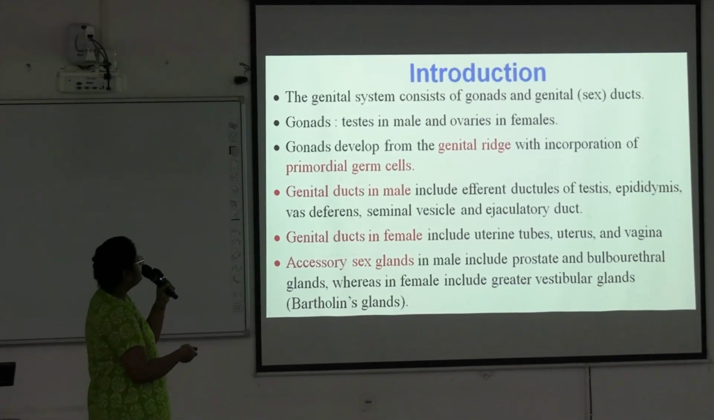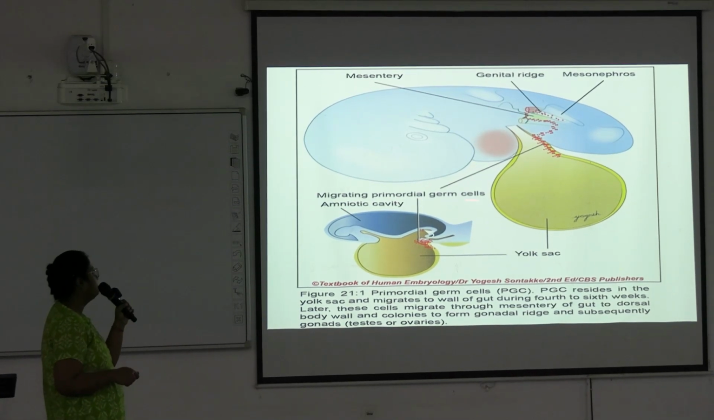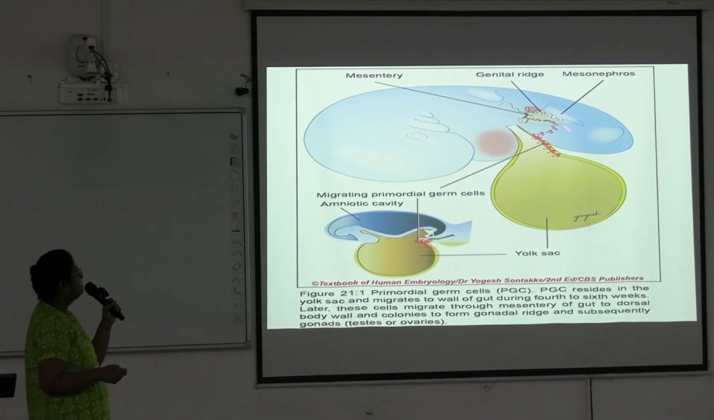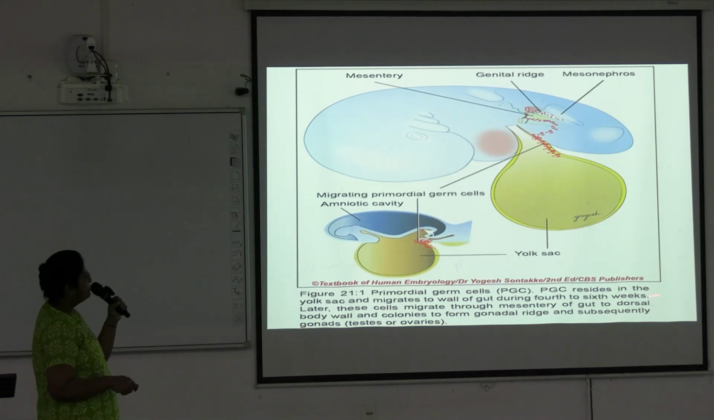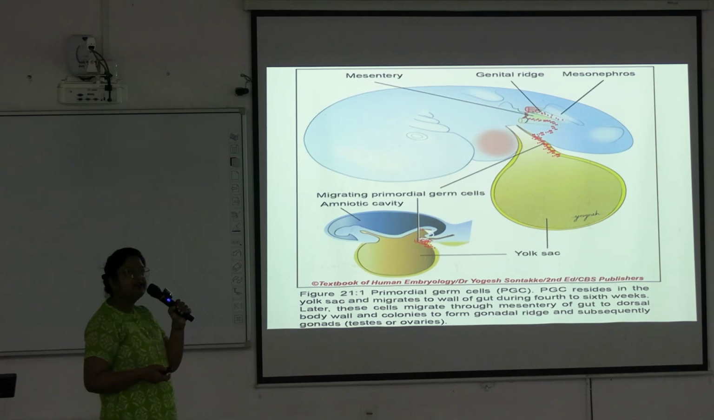Here you can see migrating primordial germ cells. Primordial germ cells reside in the yolk sac, the yellow portion coming out through the umbilicus. This part is known as the yolk sac, and these red dots are representing the primordial germ cells. From here, the genital ridges, the gonads, are developing.